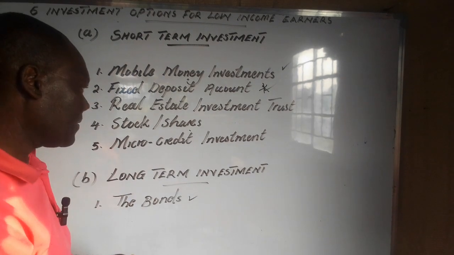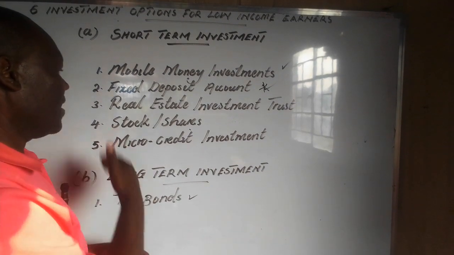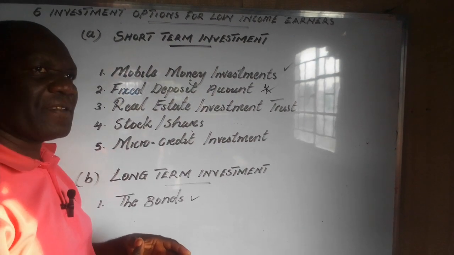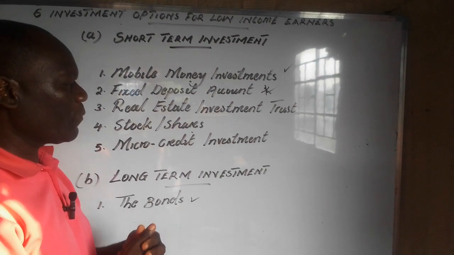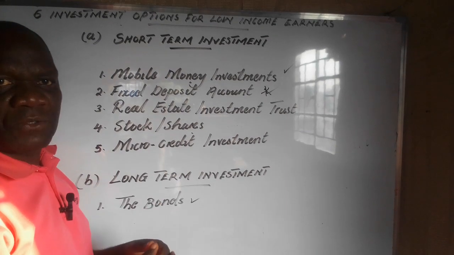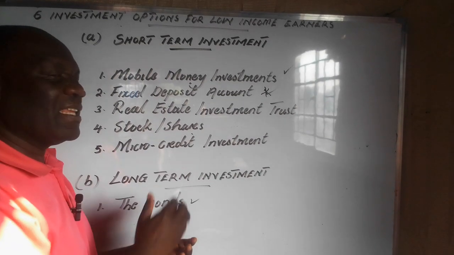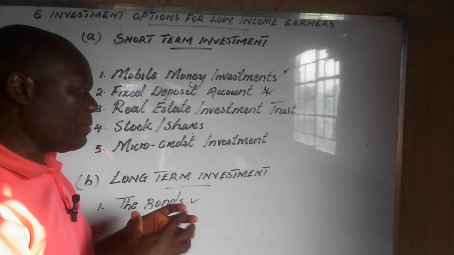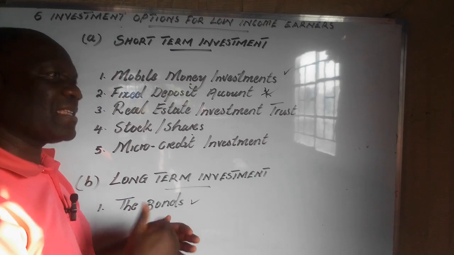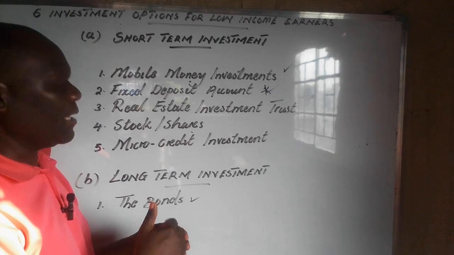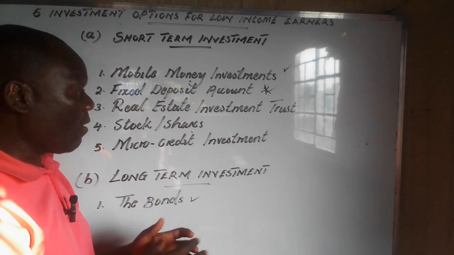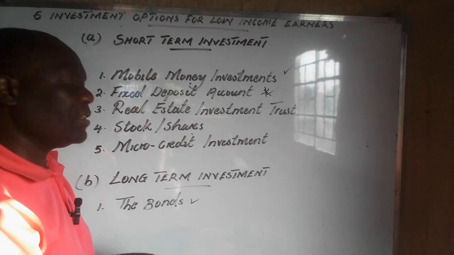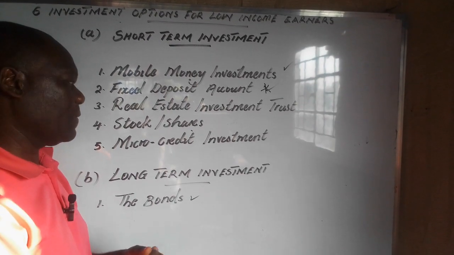The fourth one, which is straightforward, is stock or shares. Stock or shares, you go to a broker to get more information concerning the shares that are floated by various companies. You can pick a company that has the highest interest, okay? Although the dividends are declared at the end of the period, looking at the profit that is made.